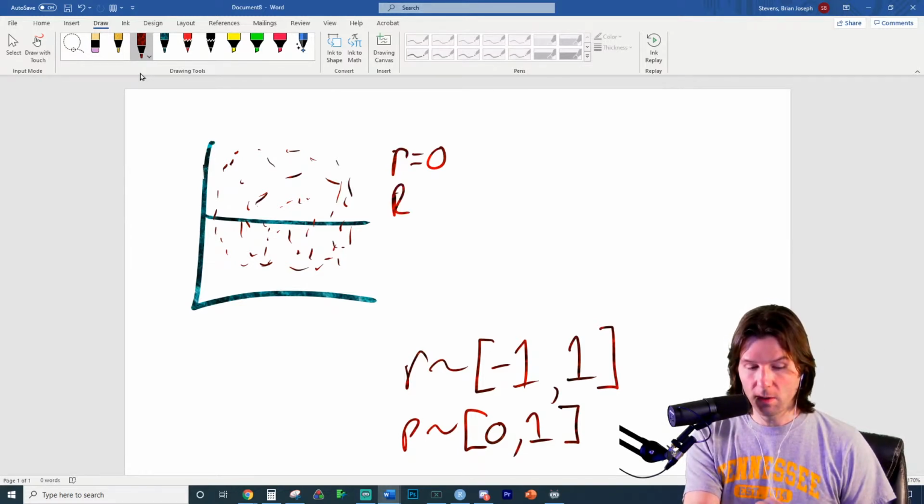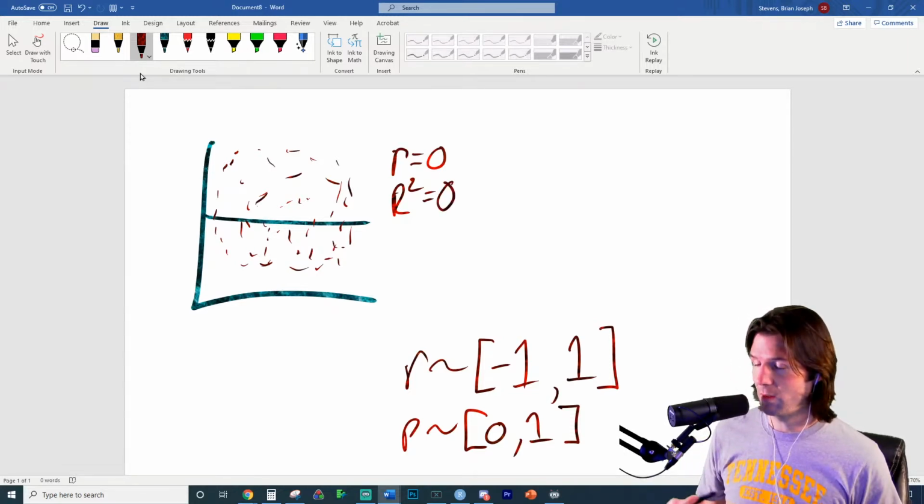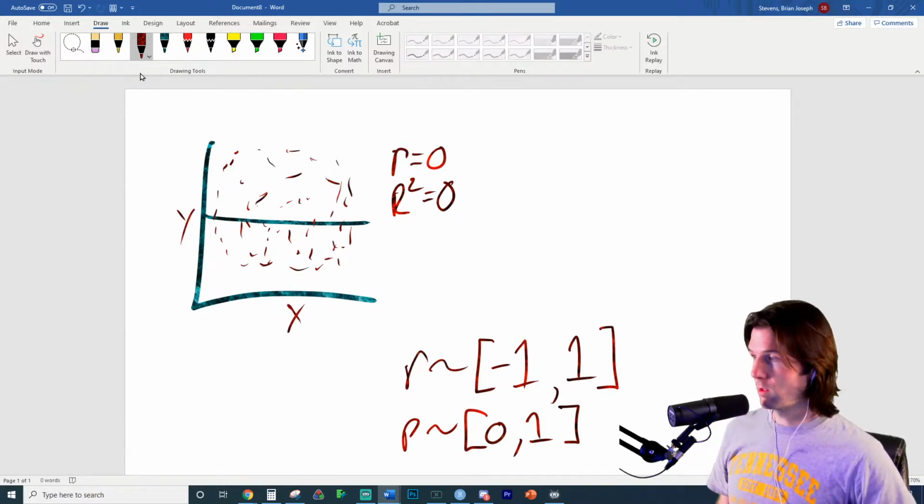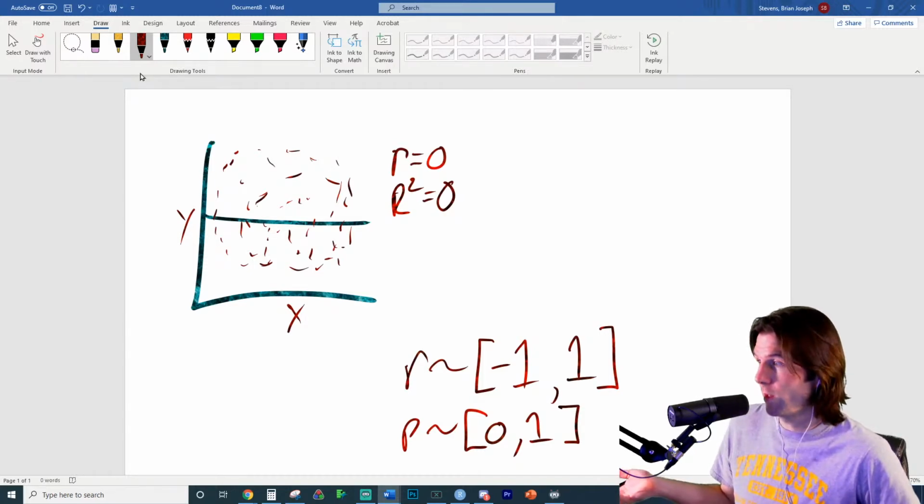Now, r squared is equal to what? R squared is equal to 0 because it tells us that the line explains 0% of the variation in y. Like the relationship between x and y, 0% of the variation in y is explained by the variation in x. X doesn't tell you anything about y.